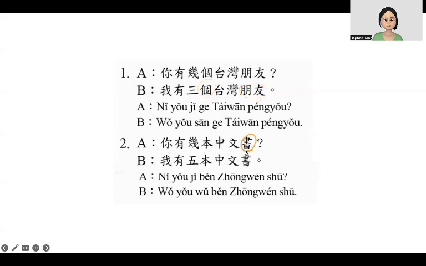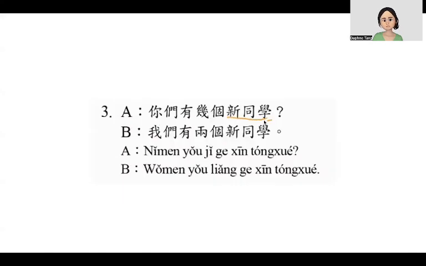Here, the noun is 书, 中文书. We count 书, use 本 to count. Ask a number, use 几. 你有几本中文书? 我有5本中文书.